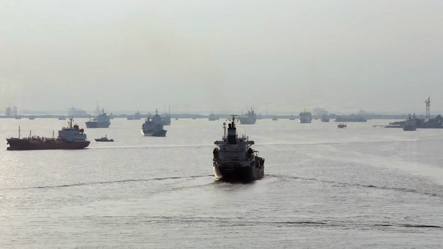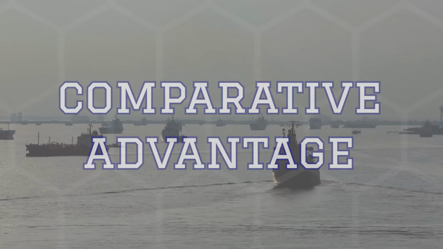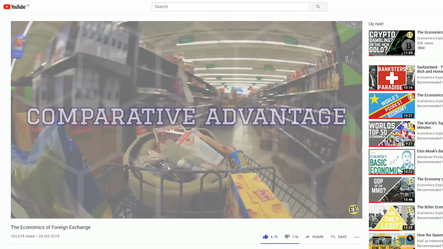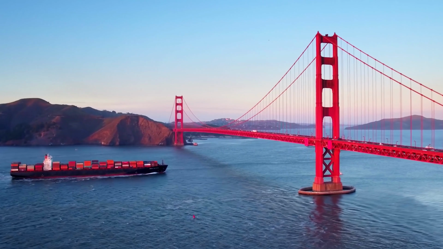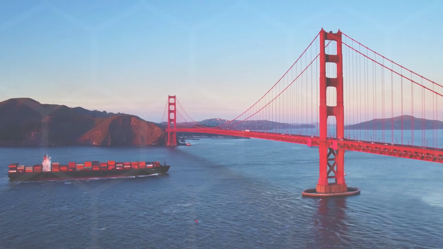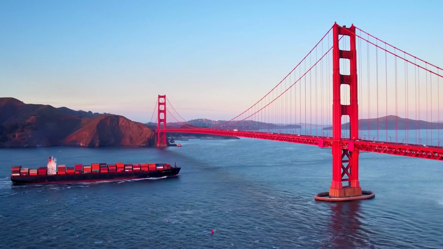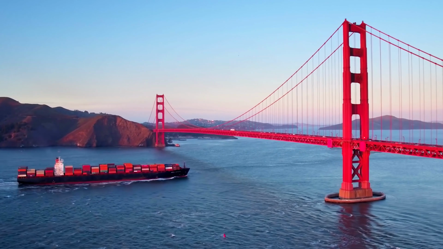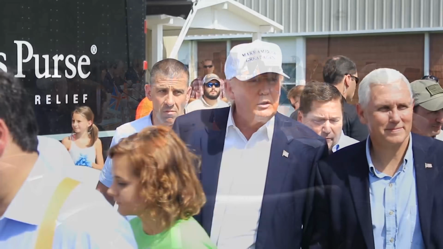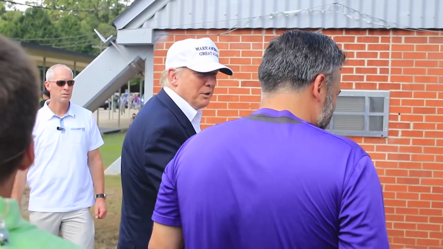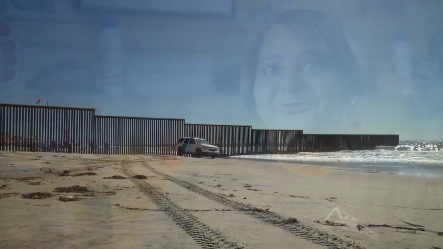At a fundamental level, this is due to the effects of comparative advantage, which is a concept we have explored in the video on foreign exchange. Trump has got into trade wars with countries using the kind of tools that enable protectionist policies. Tariffs and import quotas. Most countries have these for foreign goods entering their countries, but they are often limited or even outright removed through trade agreements. Now, a common misconception is that Trump wants to throw out all trade agreements, raise tariffs, and basically build a giant wall around America.